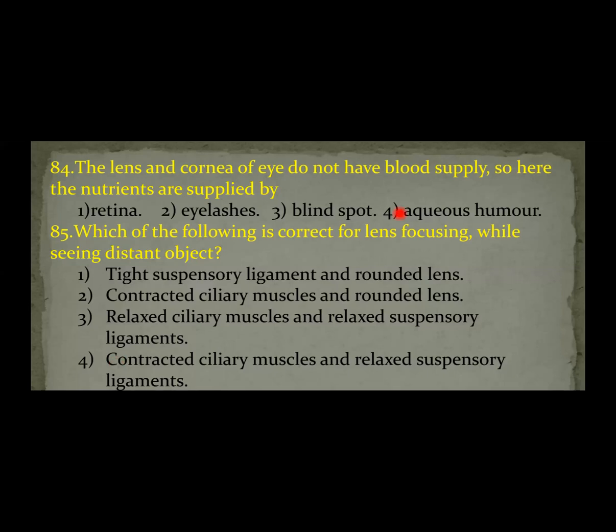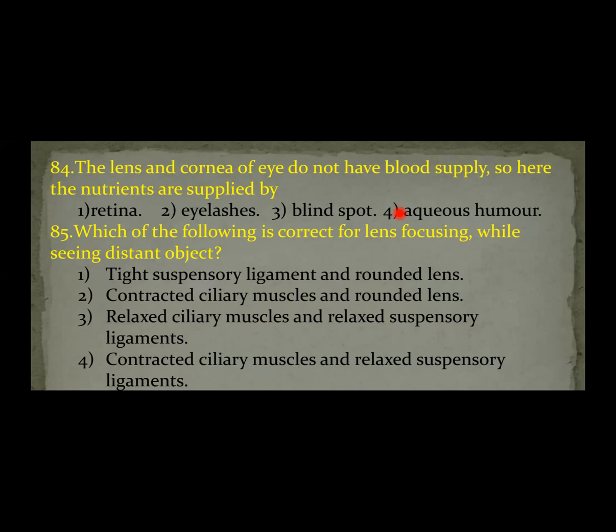Next, question number 85. Which of the following is correct for the lens focusing while seeing a distant object? I have explained that when we are seeing distant objects, the ciliary muscles undergo relaxation.